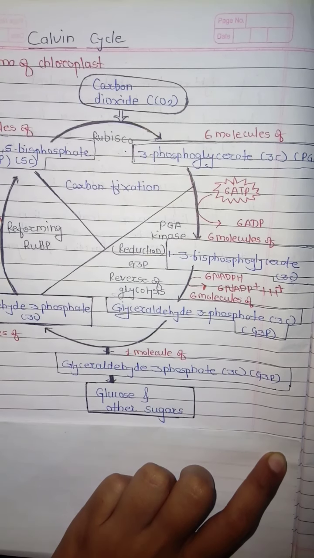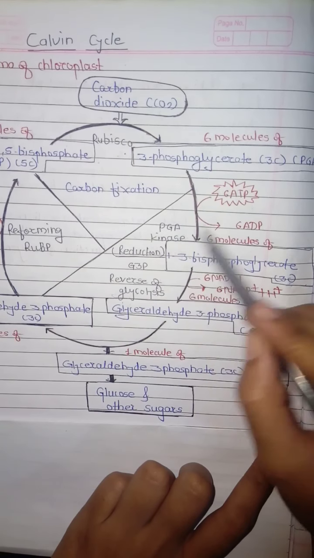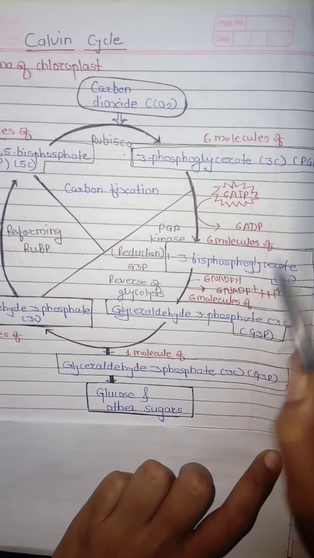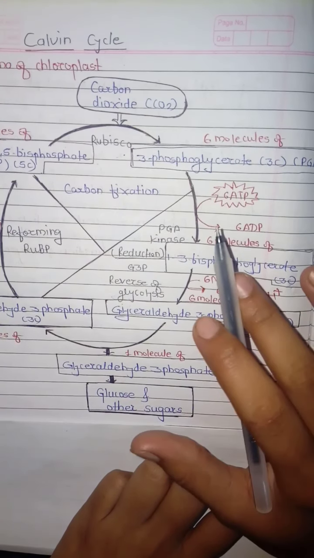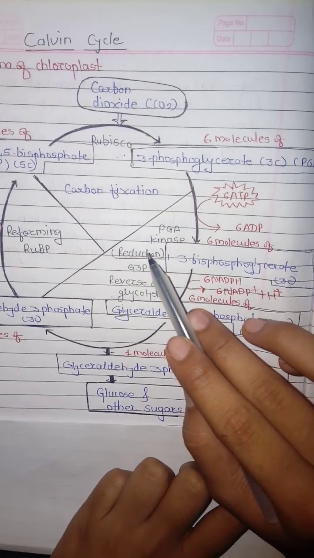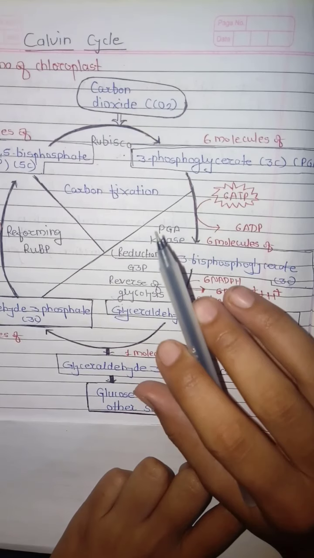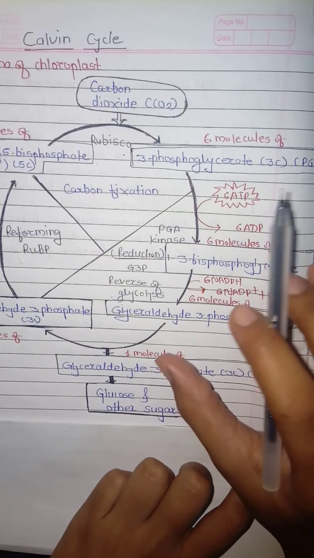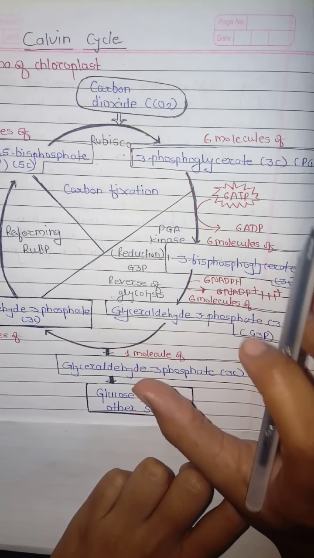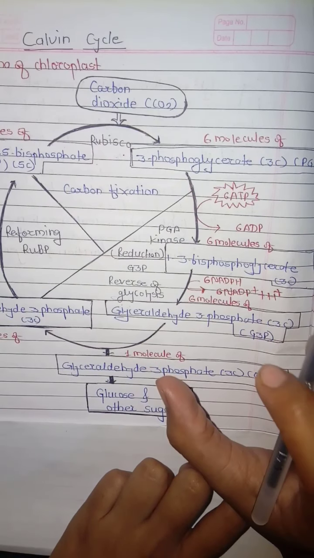How? If you see here, it's a Calvin cycle. In the reduction stage you will see that it uses ATP and NADPH. This is called the assimilatory power, and this assimilatory power is produced at the time of the light reaction and used further in the Calvin cycle. So without this assimilatory power, the Calvin cycle can never run. So it needs the light reaction.